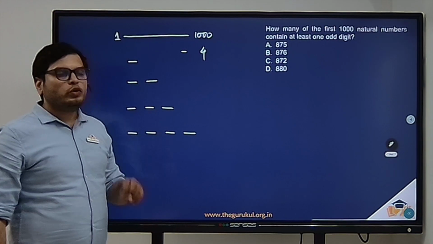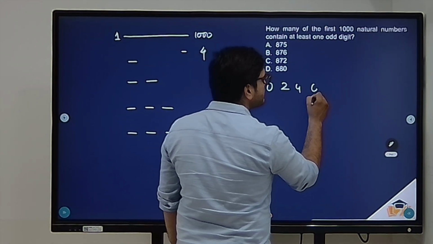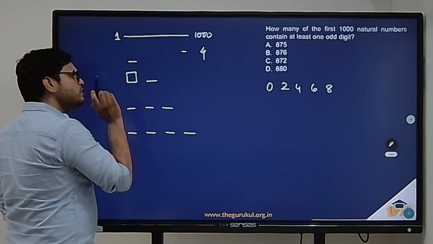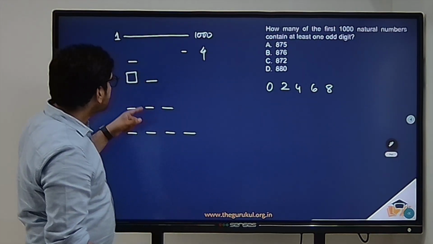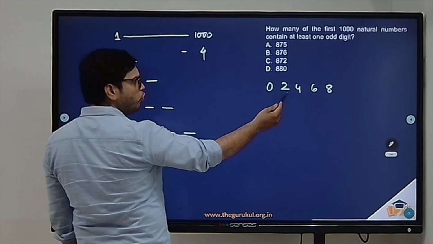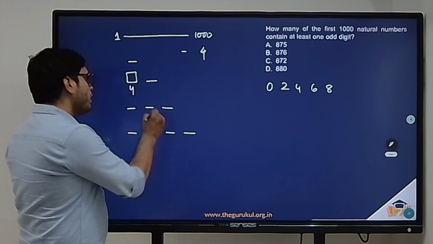Now coming to two digit numbers. What are the even digits? 0, 2, 4, 6, and 8. Now can the first digit be 0? No. The first digit cannot be 0, right? So you have 4 ways of selecting this digit. This could be either 2 or 4 or 6 or 8. So you have 4 ways of selecting this digit, into